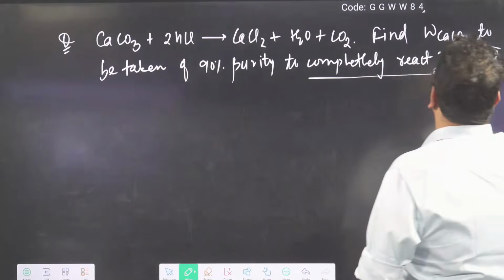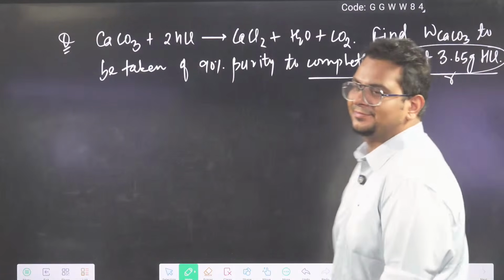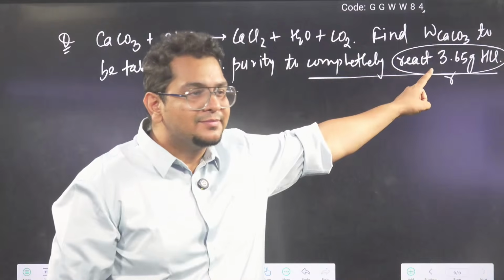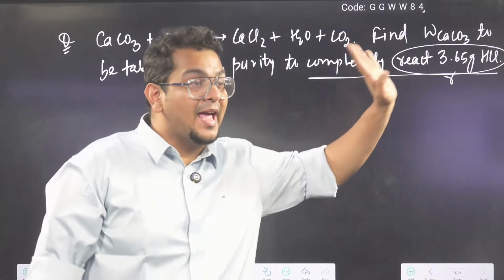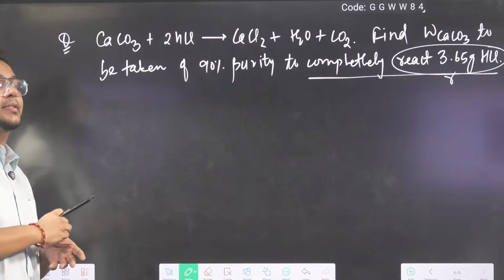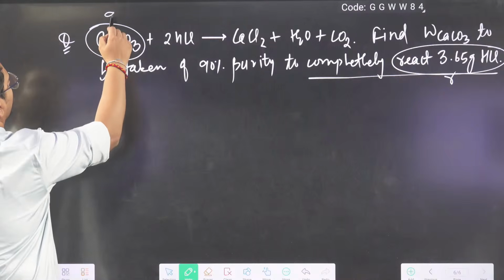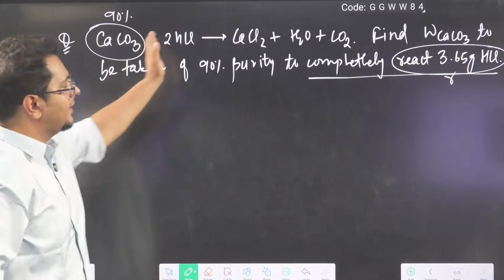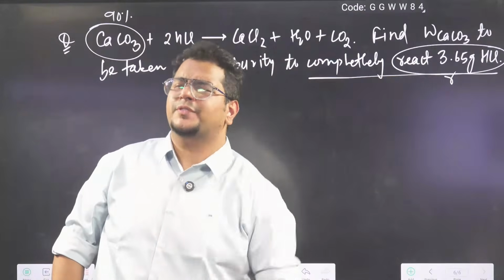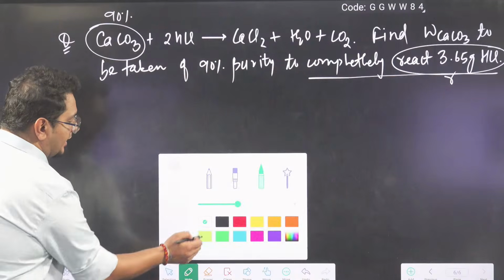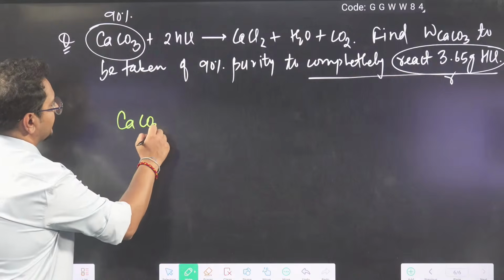So sir, the reacted amount is given. This I can put in the mole equation. And they are asking what is the weight of CaCO3 to be taken, and this CaCO3 is 90% pure. Now they are not saying the reaction yield, they are saying the purity of CaCO3 is 90%. We'll talk about that later. Firstly, in good handwriting, we will write whatever is given to us.